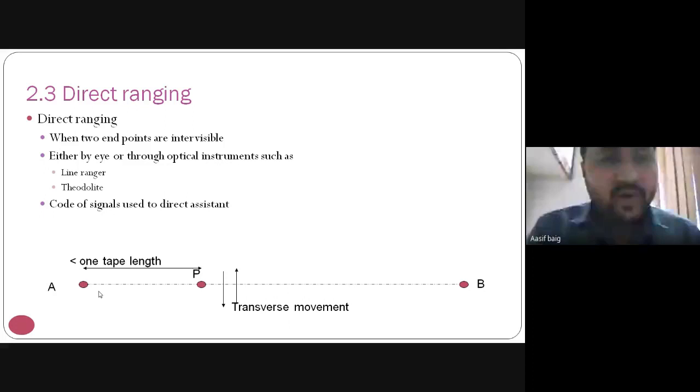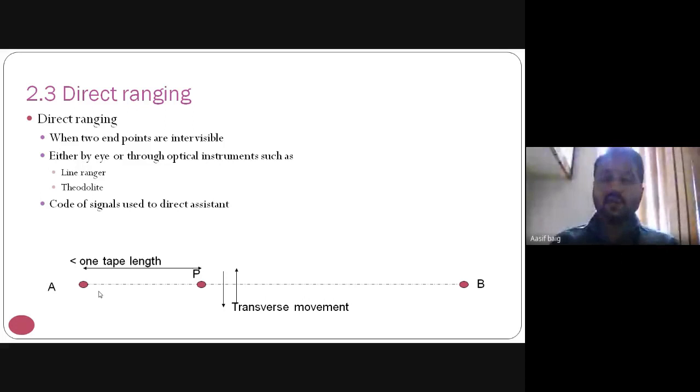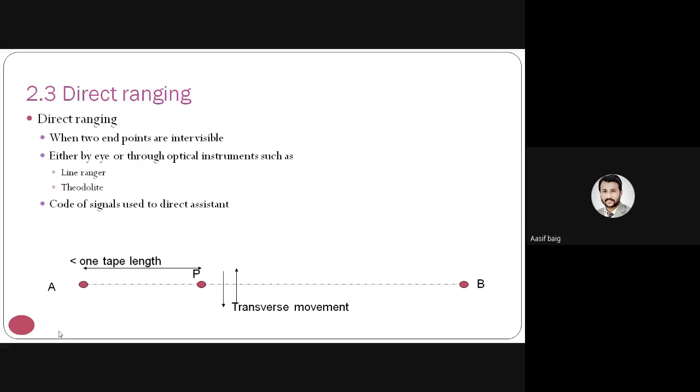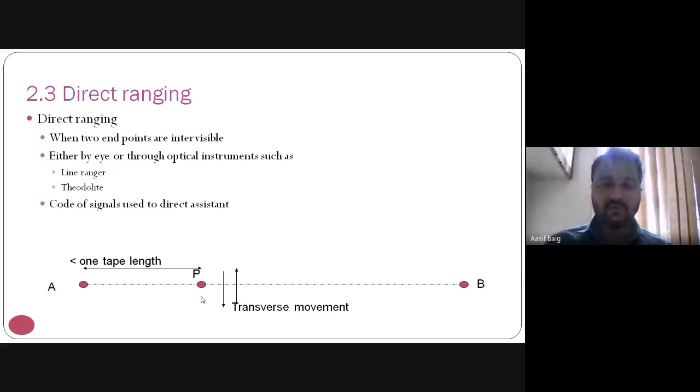Direct ranging is used when stations A and B are intervisible to each other, that is, if the person at A can see the person at B. In that case, we hold the ranging rod between stations A and B, at a distance less than the length of one tape. If you have a 20 meter or 30 meter tape or chain, the person